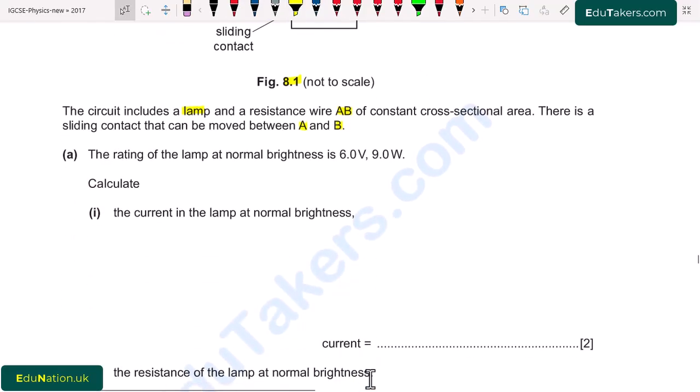Part A. The rating of the lamp at normal brightness is 6.0 volt and 9.0 watt. Calculate part first. The current in the lamp at normal brightness. Here we have to find out the value of current at the normal brightness. And we are given that at the normal brightness, potential difference is 6.0 volt and power is 9.0 watt. So, I write here,